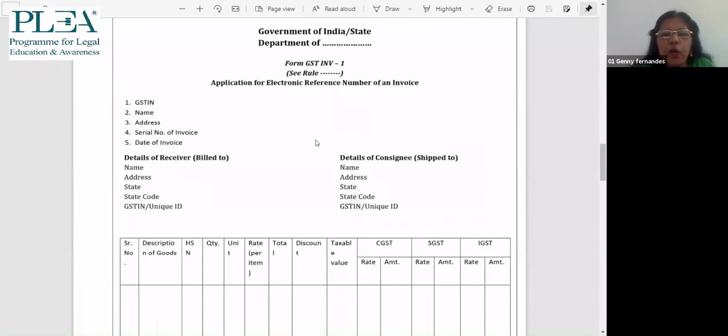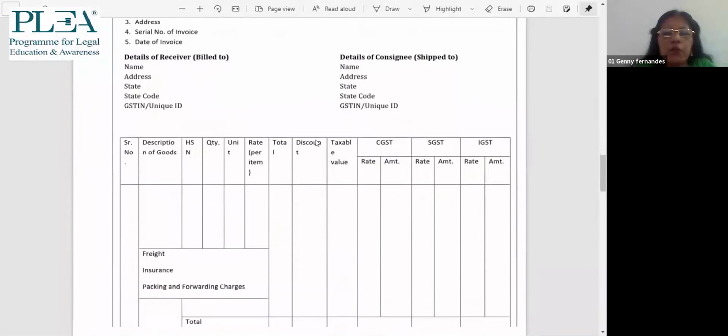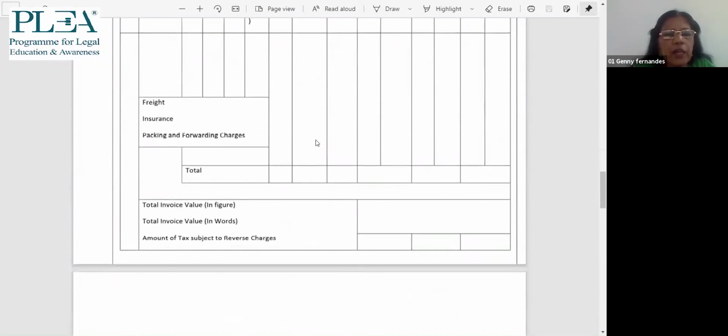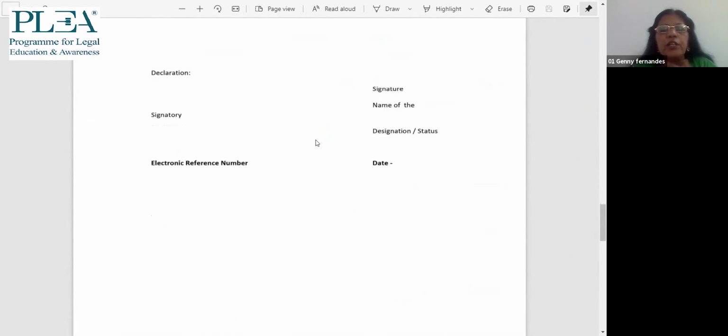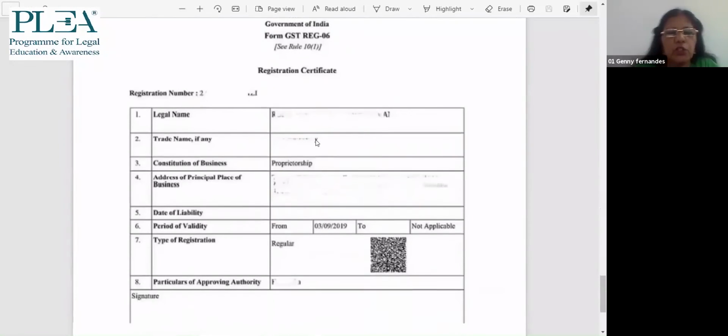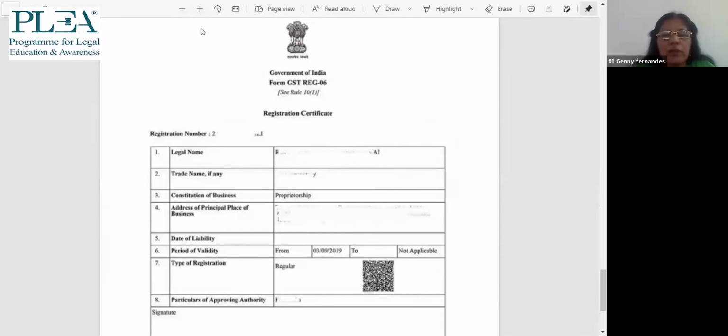It's just a random copy of the invoice, a copy of the registration, and a copy of the returns. These are the only three papers I've shown, but otherwise if you go through the bare acts, everything is very clearly mentioned. All those nine returns, the application for registration, the registration copy, etc. It's all shown. This is a registration copy, the registration certificate, which is issued.